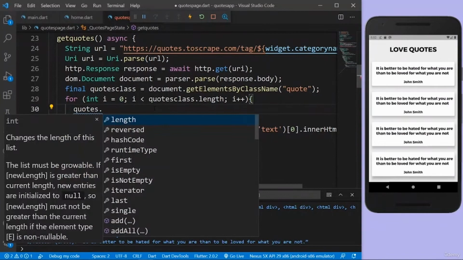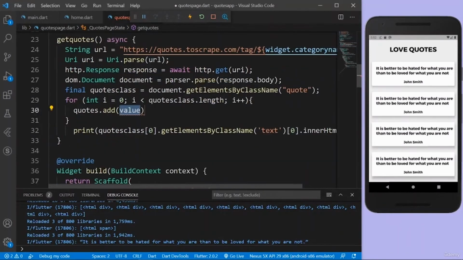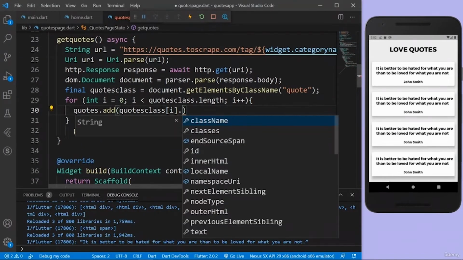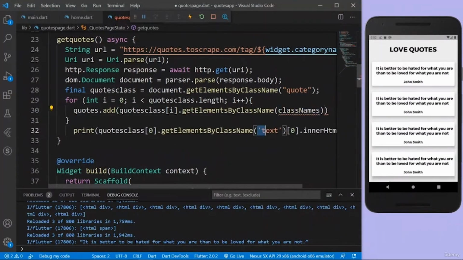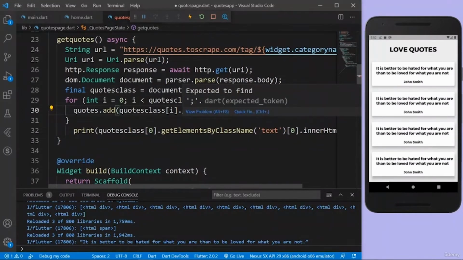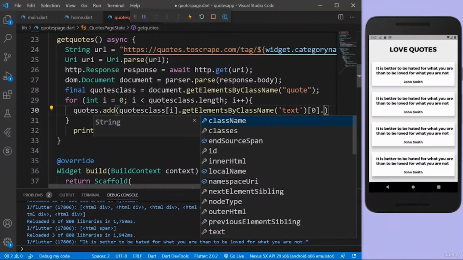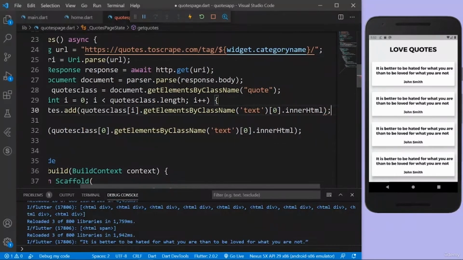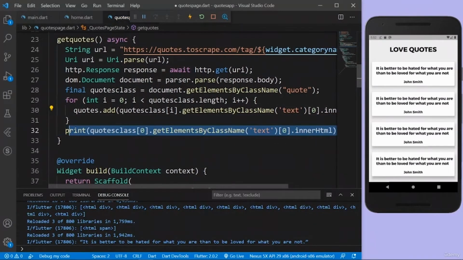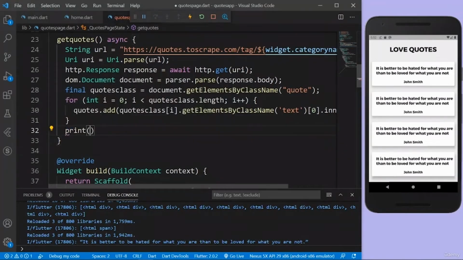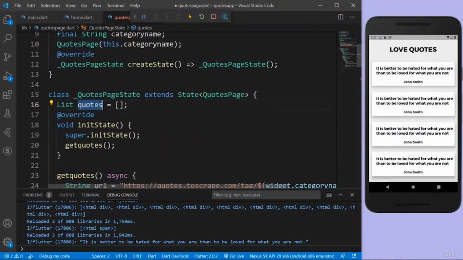So I'm going to say quotes.add, and I'm going to go to the quotes class, and that's why I ran this for loop to get the index. So depending on the index, I'm going to say i.getElementsByClassName with this text, and this text just provides us one HTML span, so I can just use the first index, and then I'm going to just call it .innerHTML. So this should actually work, and let's at last print out the quotes list which we created here.